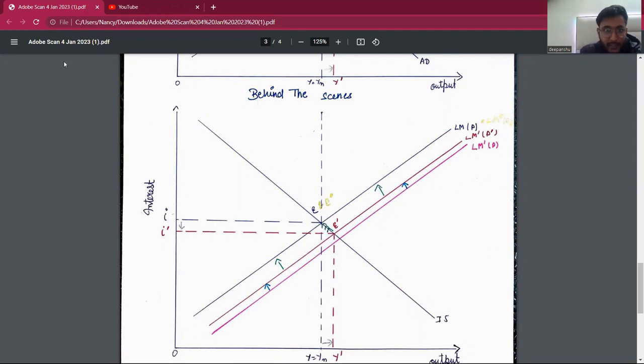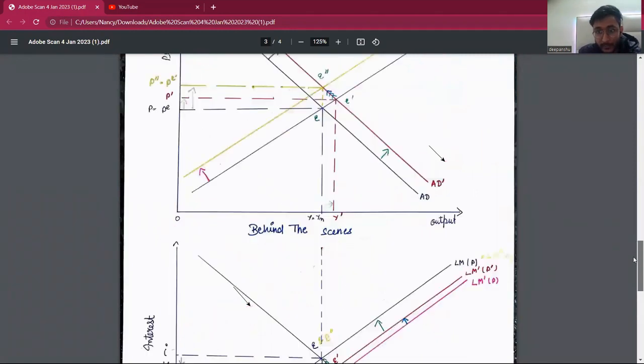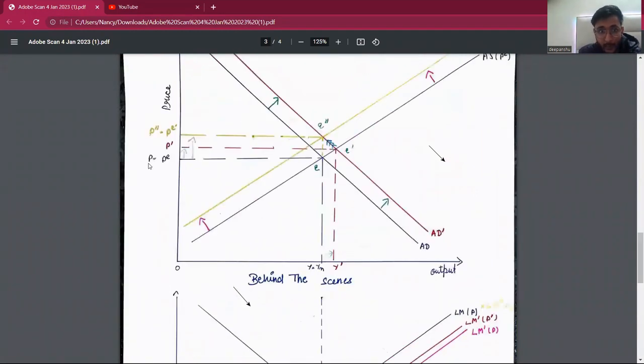Now, with an increase in nominal money supply, our LM curve will shift to LM dash for a particular price level. If we assume that price level remains the same in the economy, our LM curve will move to LM dash P. But as we know from the diagram, our price level in the economy has also increased from P to P dash.